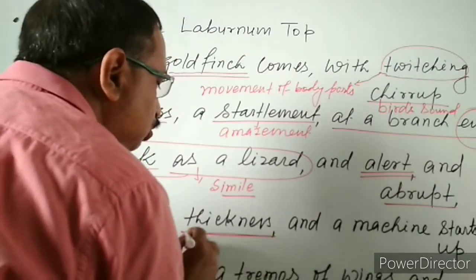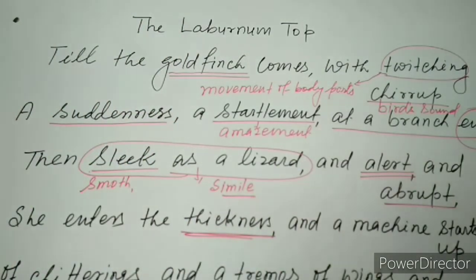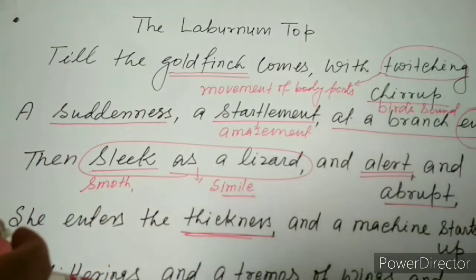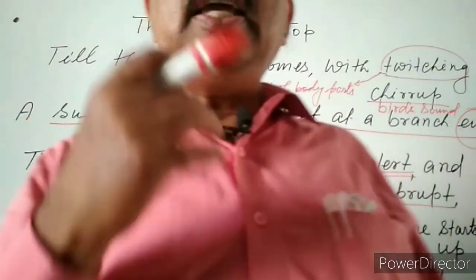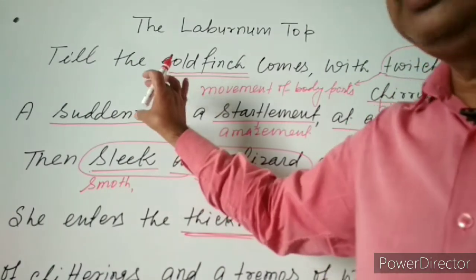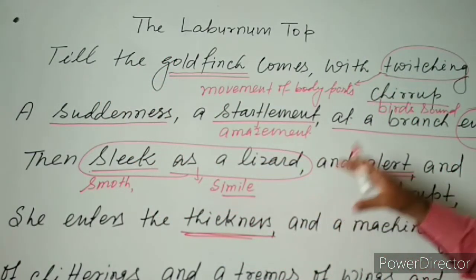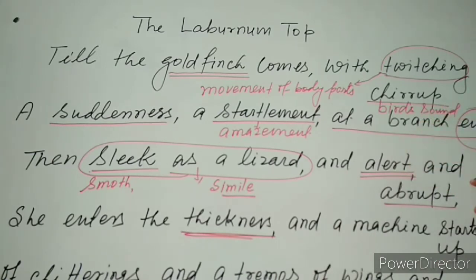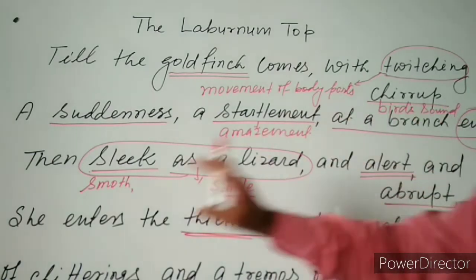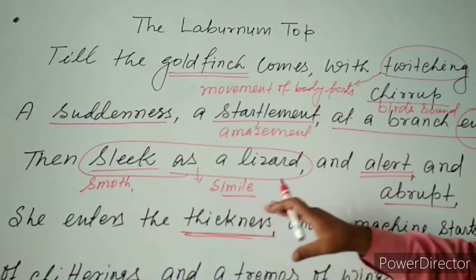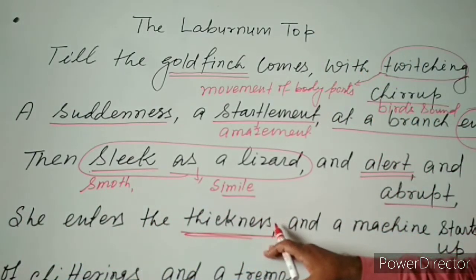She enters into the inner or the thicker part of the branch. It means the dense part of the branch, probably the inner part, where there is a nest of goldfinch. So, smoothly like a lizard, cautiously and unexpectedly, the mother goldfinch enters the thicker part of the branch